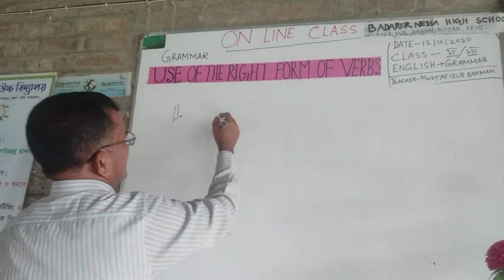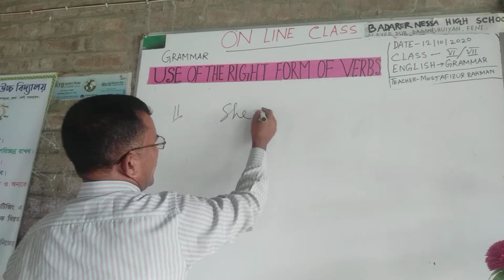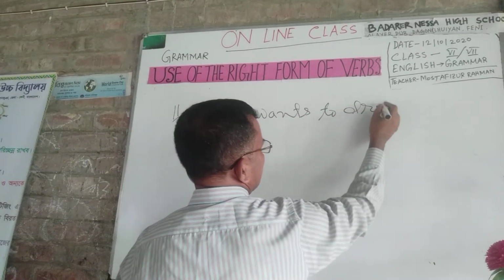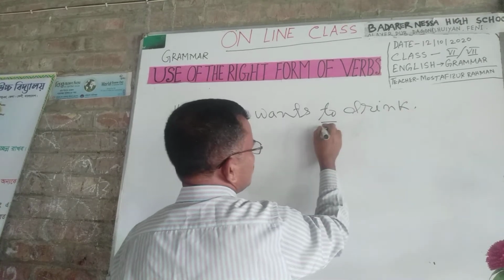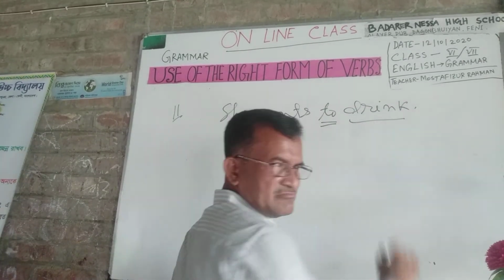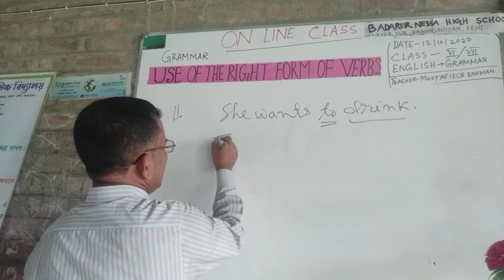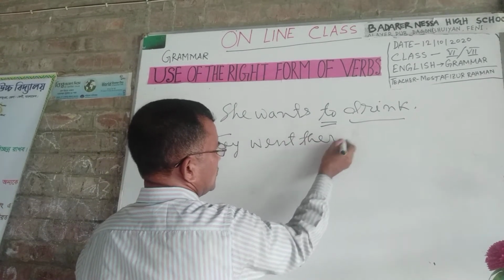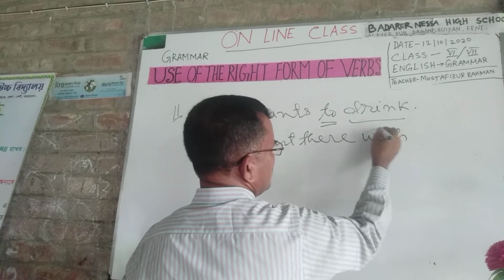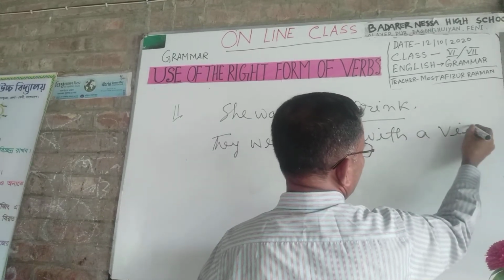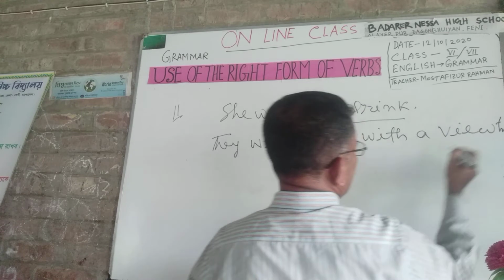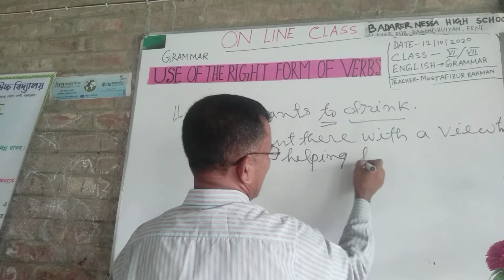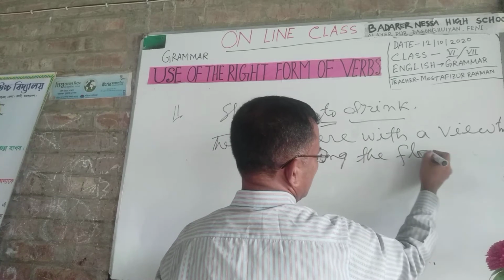She wants to drink. To infinitive, drink base verb. They went there with a view to helping flood affected people.